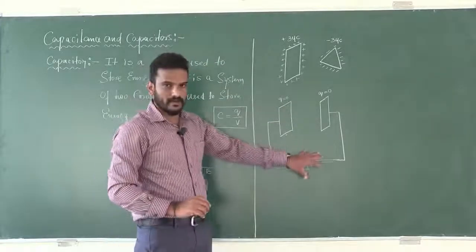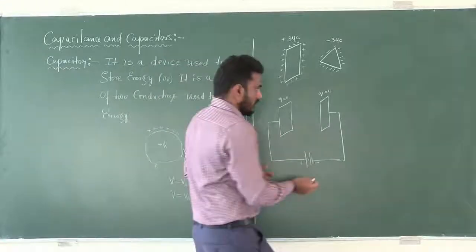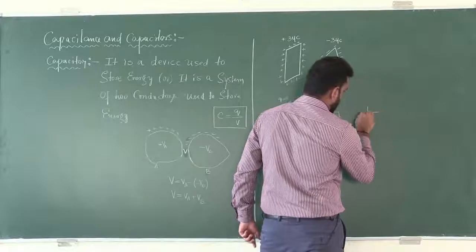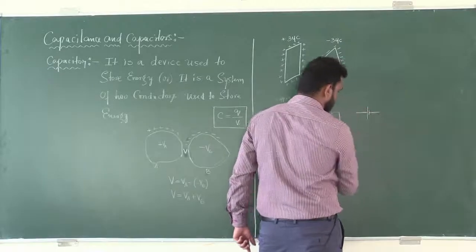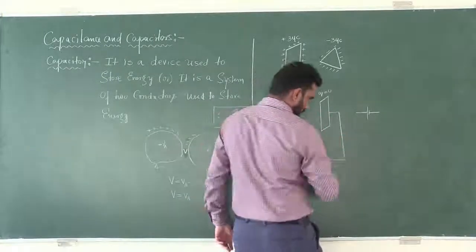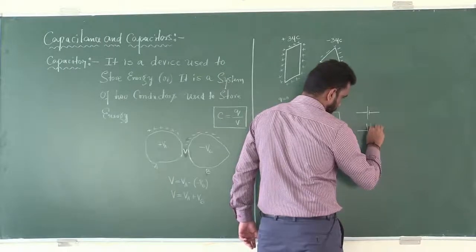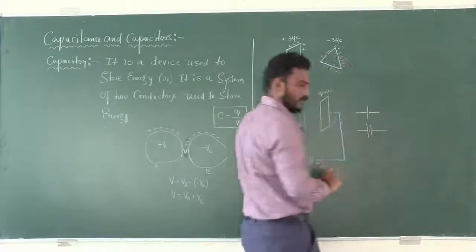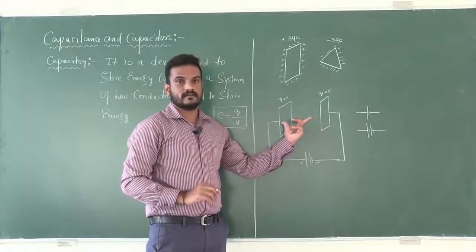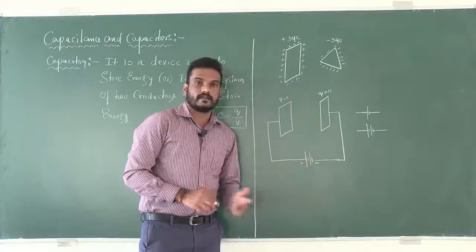In the place of a battery, I can also use a cell. If I use only one unit like this, it is said to be a cell. If I use more than one unit like this, then it is said to be a battery. Now across these two metal conductors I connected a battery.